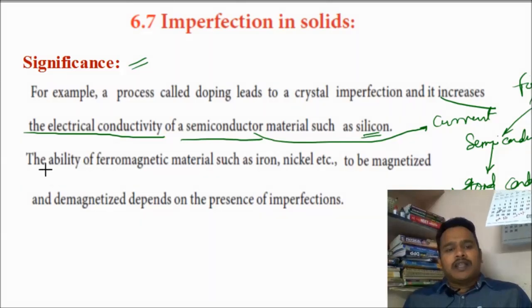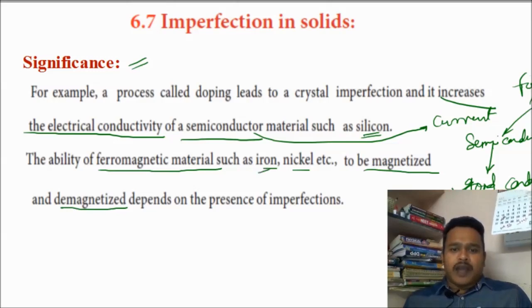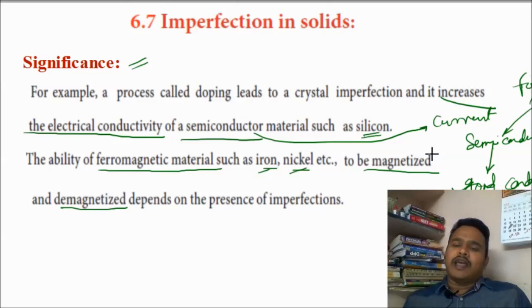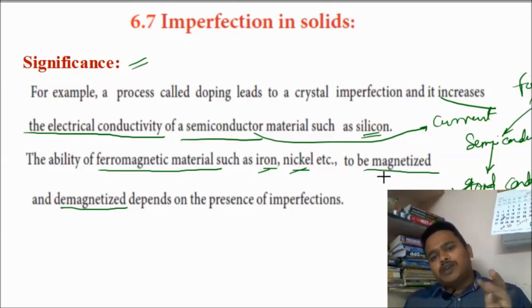See the other one: the ability of ferromagnetic materials such as iron and nickel to be magnetized and demagnetized. We can make species like iron and nickel magnetized. That means you can add the magnetic property by arranging the atoms in a crystal.